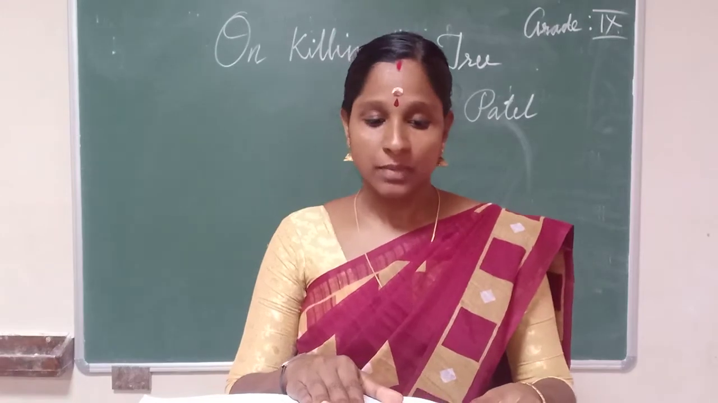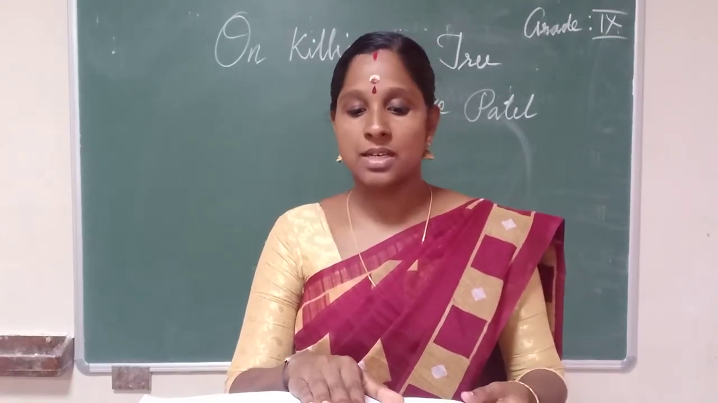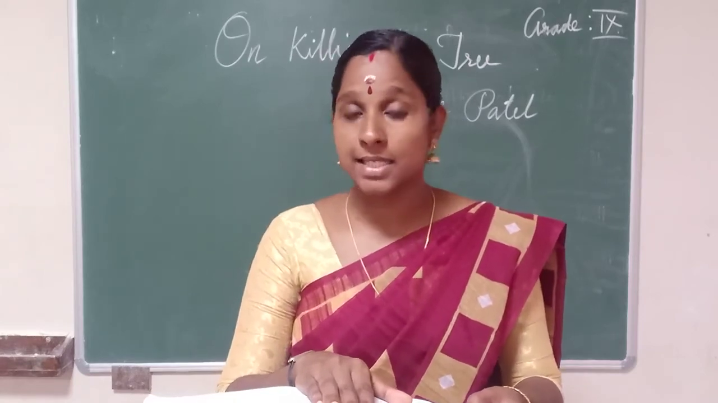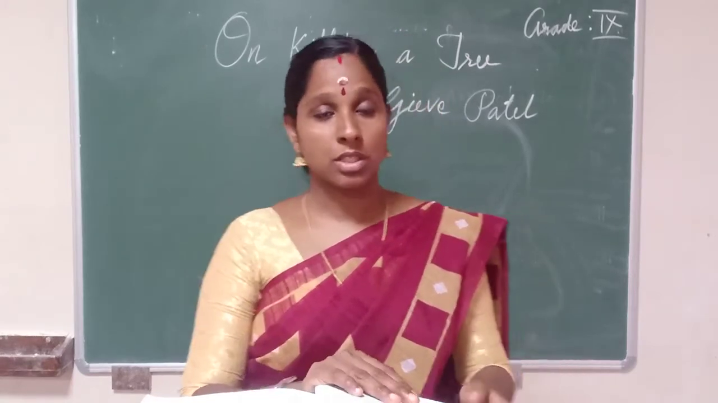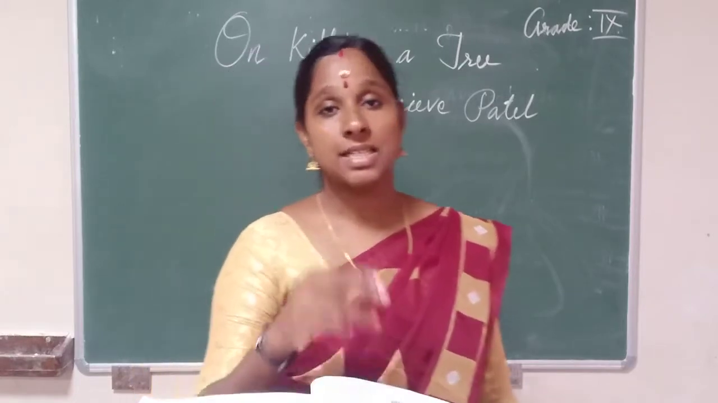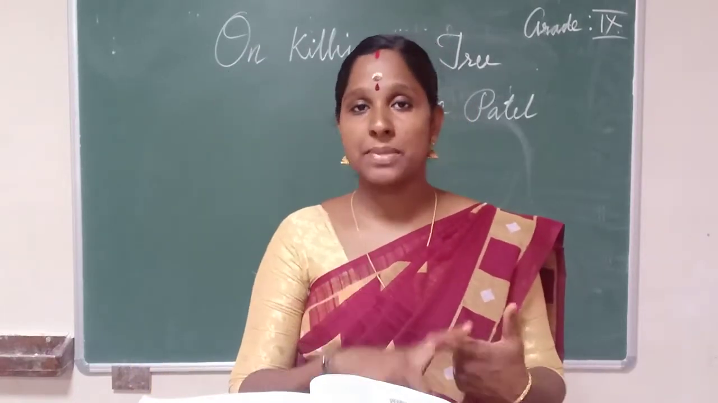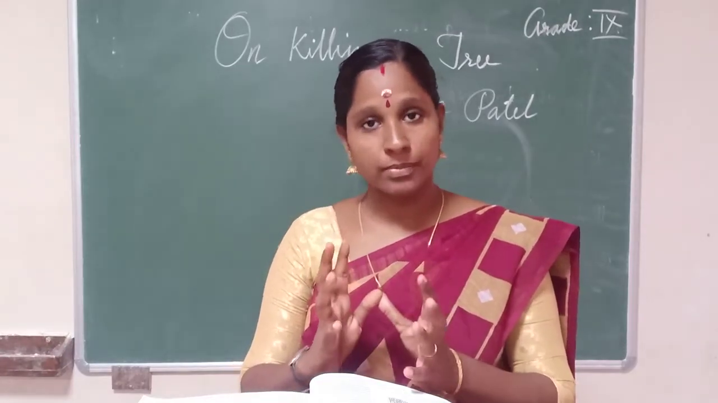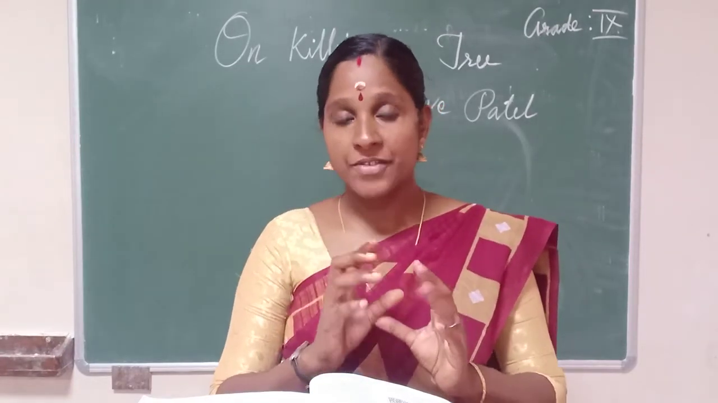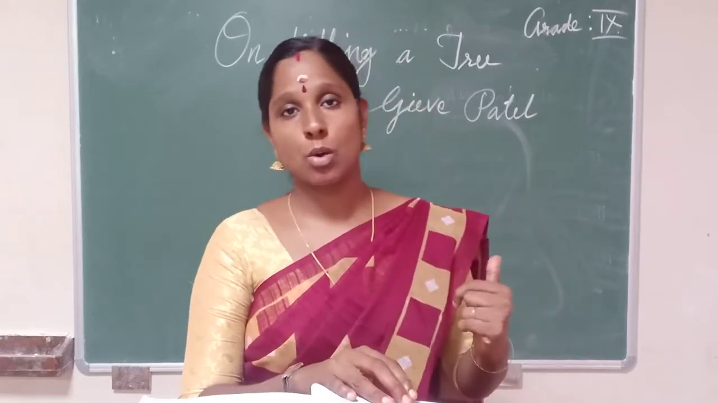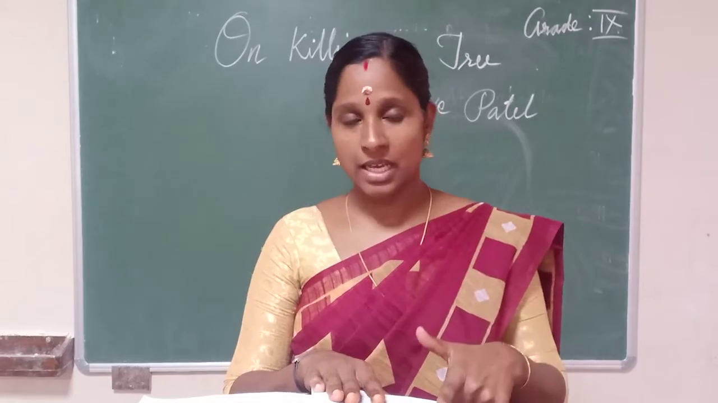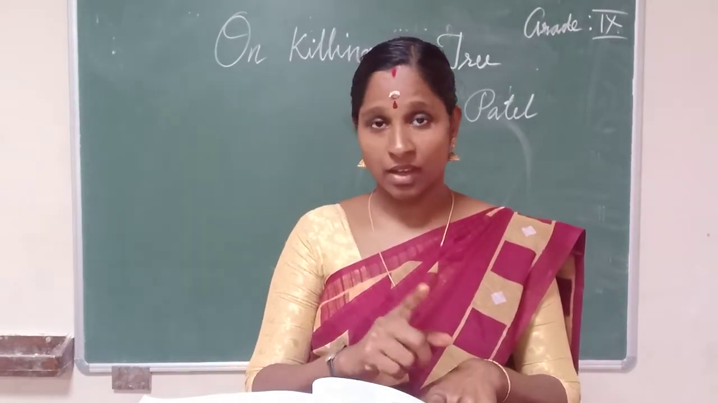Clear? This poem is taken from his poetry collection Poems, published in 1966. He has published a book, a collection of poems, and from that book this poem, On Killing a Tree, is taken, which is what we are going to learn today. Clear? When was this poem written? 1966.